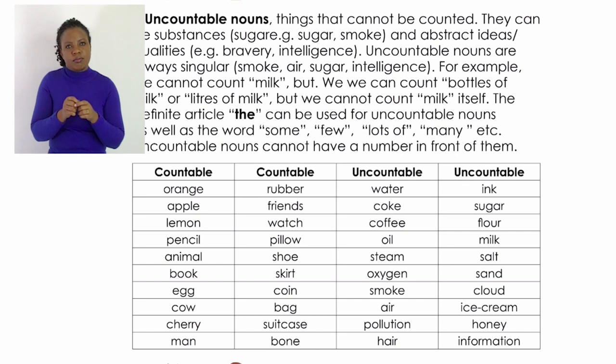If we move on to uncountable nouns, we have water, coke, coffee, oil, steam, oxygen, smoke, air, pollution, hair, ink, sugar, flour, milk, salt, sand, ice cream, honey, and information.